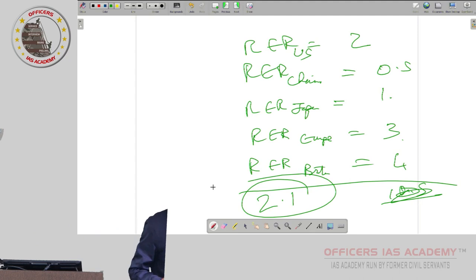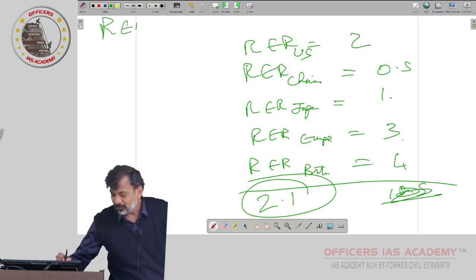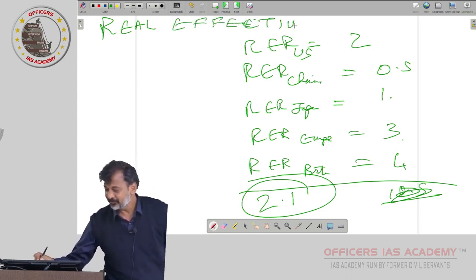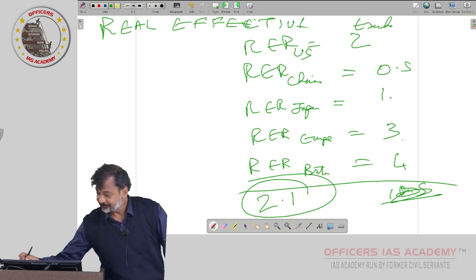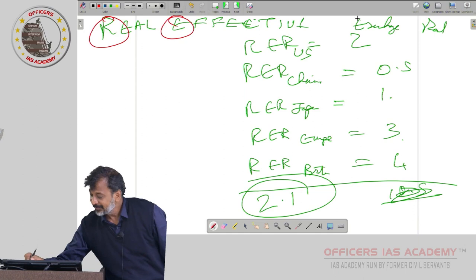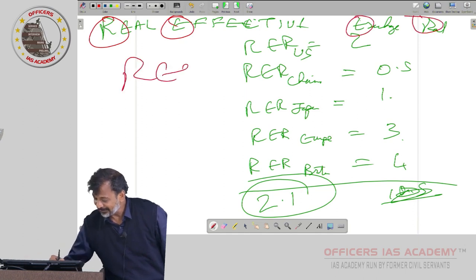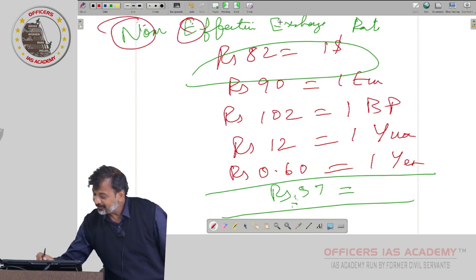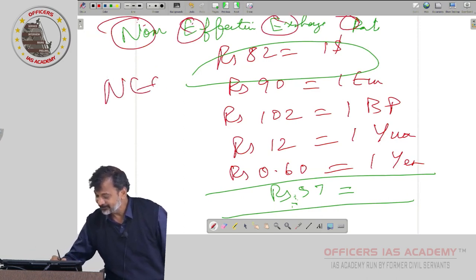If you take average, it is 2.1 mixed fruit juice. This is bilateral or multilateral? Is it real or nominal? Real, but with the effect to a group of countries. Real effective exchange rate. Take the first alphabets R, E, E, R. This is REER, whereas the previous one is nominal effective exchange rate, NEER. Okay.